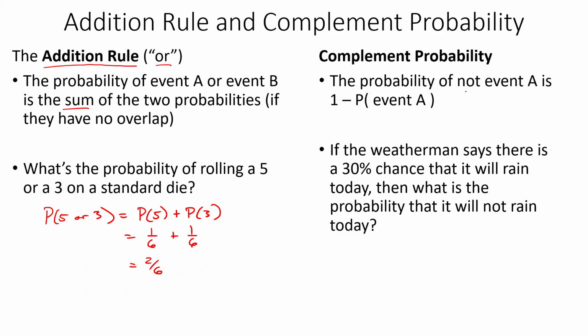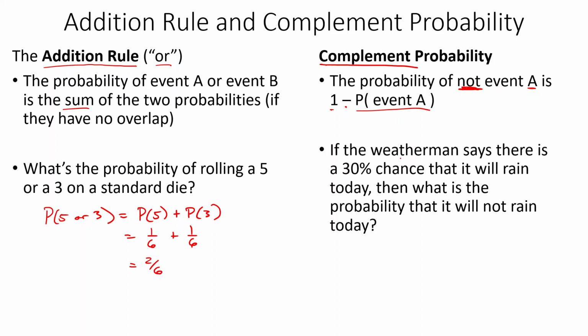Complement probability. When we're talking about the "not" probabilities, that is the complement. The two things complement each other. Between the two of them, they cover everything. So the complement of A is 1 minus the probability of A. It's usually easiest to do this with percents.